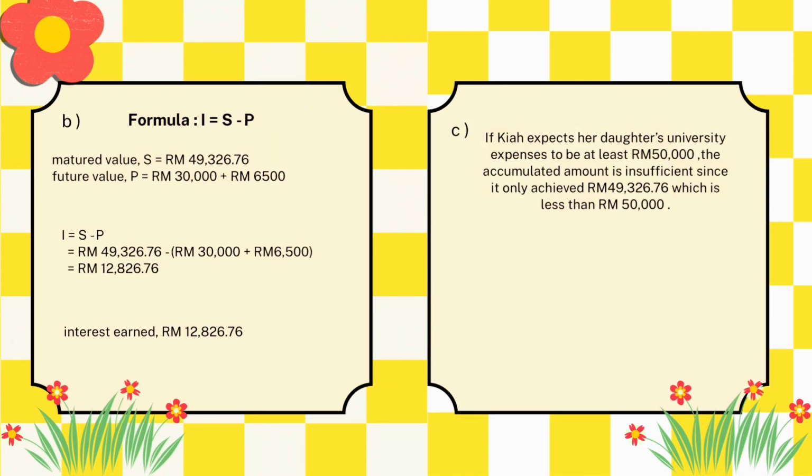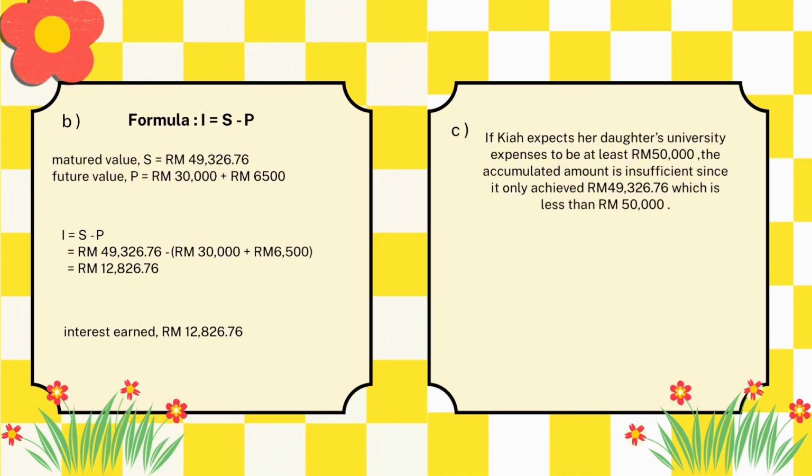49,326.76. For question B, we will use the formula I equals S minus P. So we have the future value S equals RM 49,326.76 and the present value P equals RM 30,000 plus RM 6,500. So I equals S minus P equals RM 49,326.76 minus RM 30,000 plus RM 6,500. And we will get the answer RM